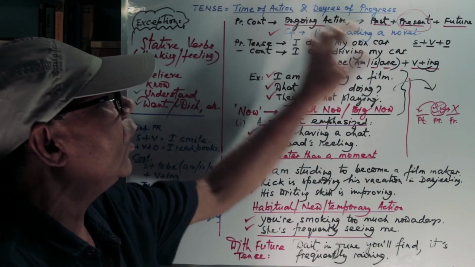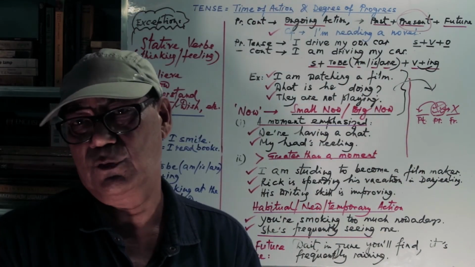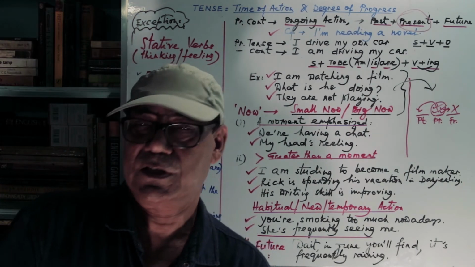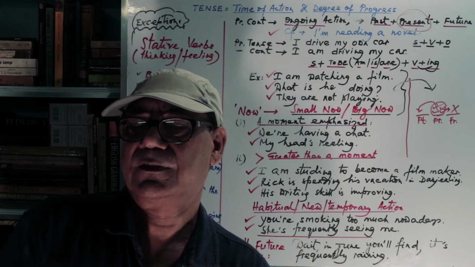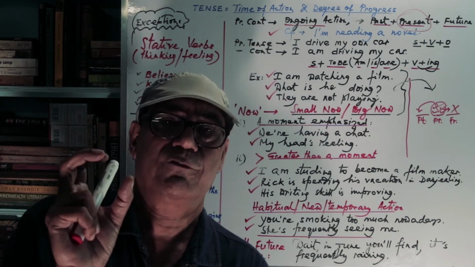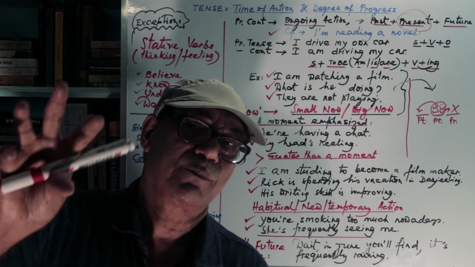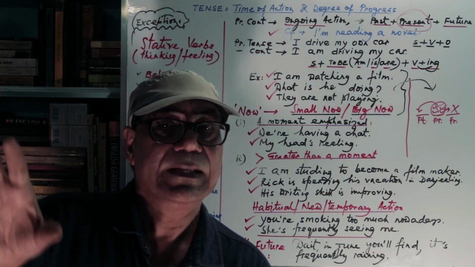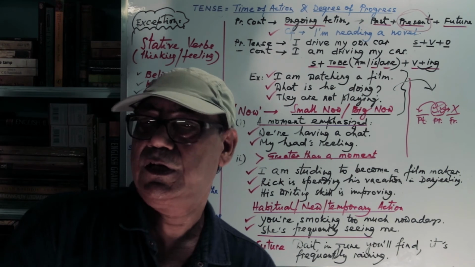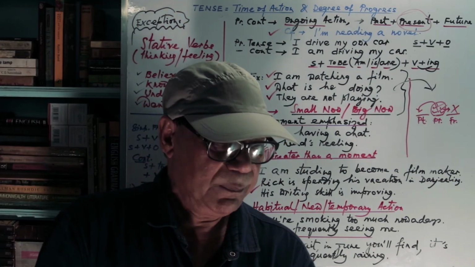This is all about present continuous tense. It is not very difficult, I won't say that. You have to use it carefully when the focus is on the present time and some action is going on. In that case, present continuous tense is applicable.